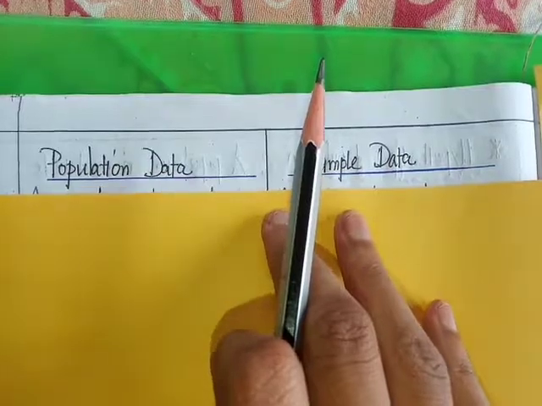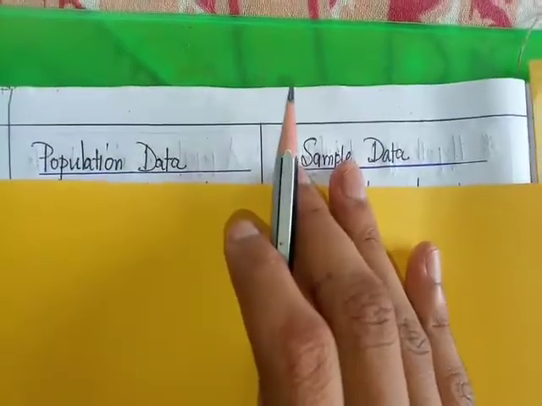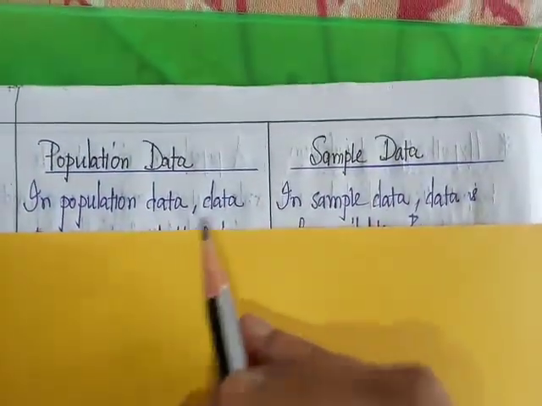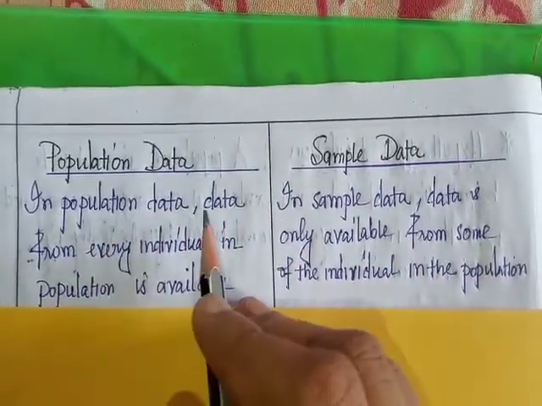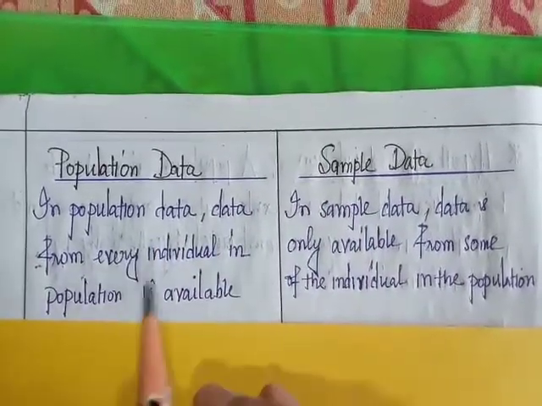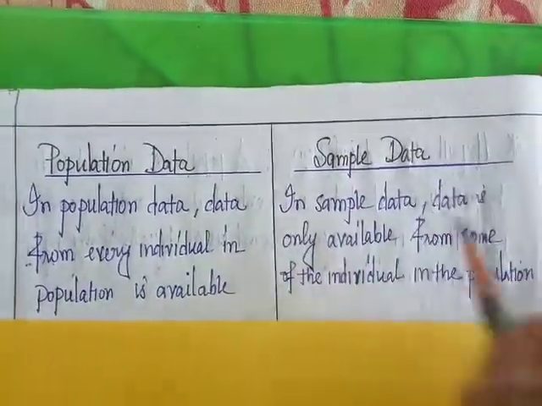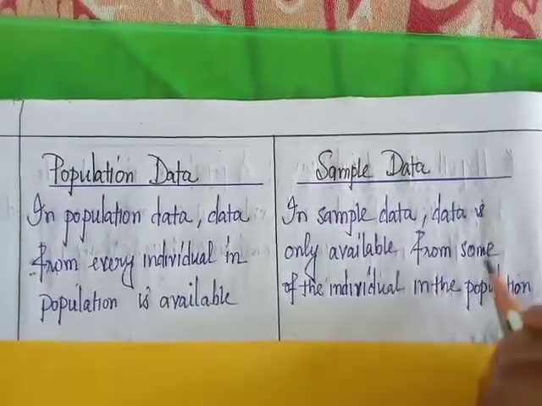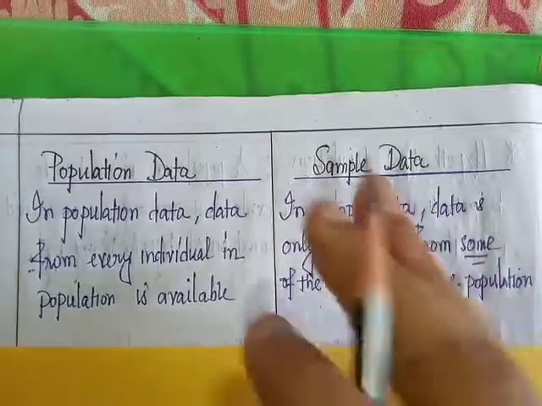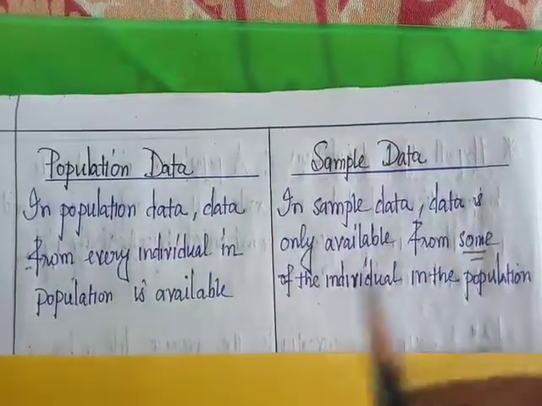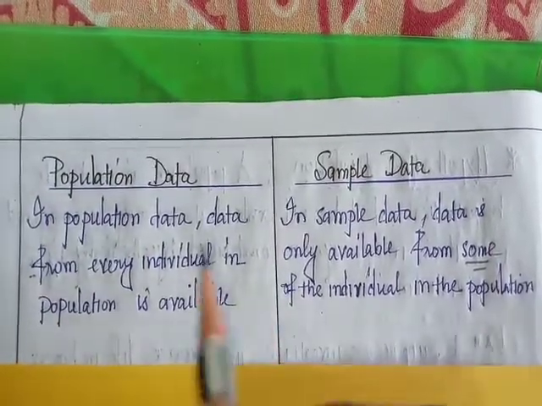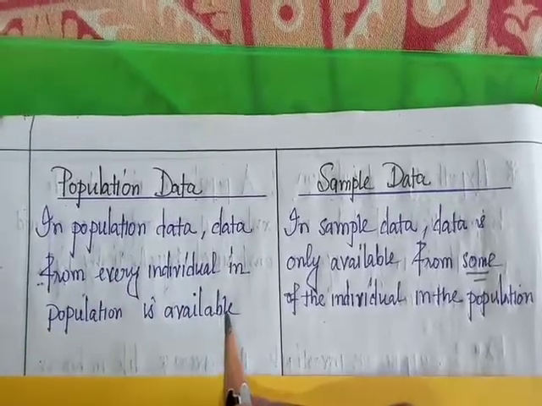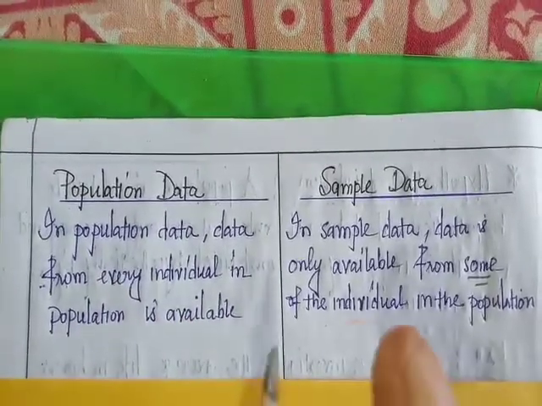Next, we will discuss population data and sample data. In population data, data is collected from every individual in the population. In sample data, data is collected from some individuals in the population. That is called sample data. And in population data, data is collected from every individual in the population.